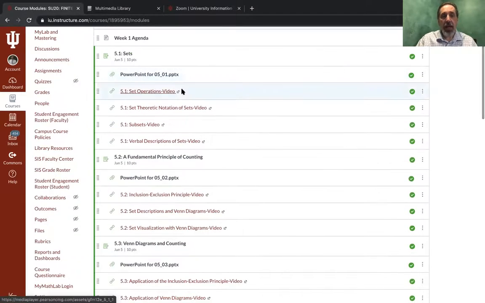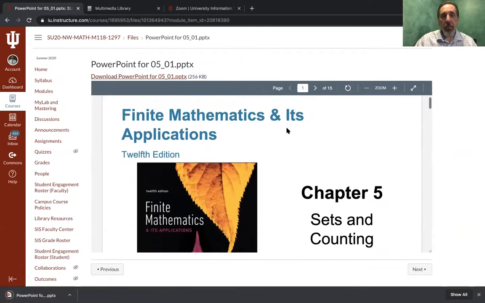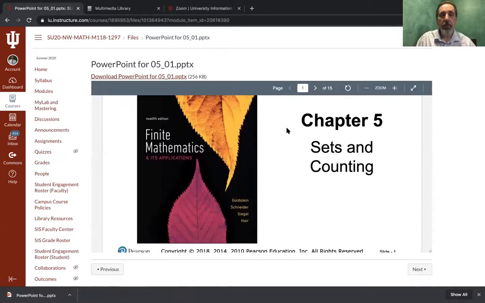Now, I know there are a lot of menu items here, and it might seem intimidating, but I want to explain to you that each of the sections has an associated PowerPoint and multiple short videos that you can view that will help you with the learning. So if you click on the PowerPoint, for example, it's going to open up a PowerPoint that is keyed to that section of your textbook, and that is your textbook right there, 12th edition of Finite Mathematics and its Applications by Goldstein, Schneider, and Siegel and Hare.